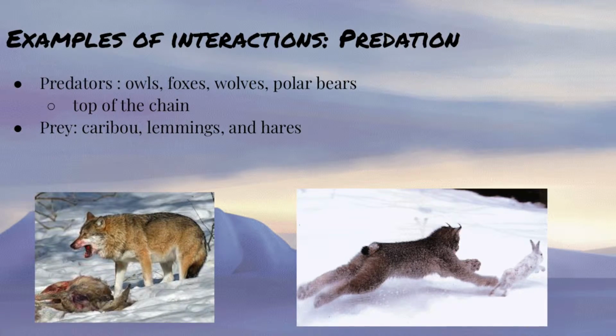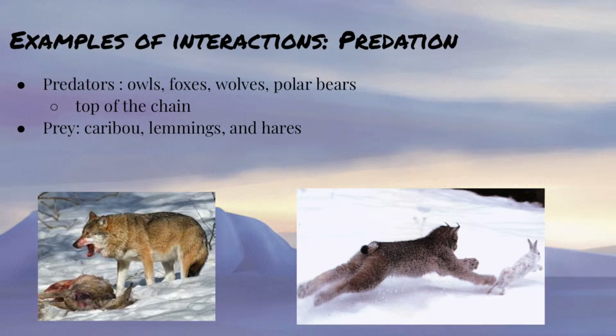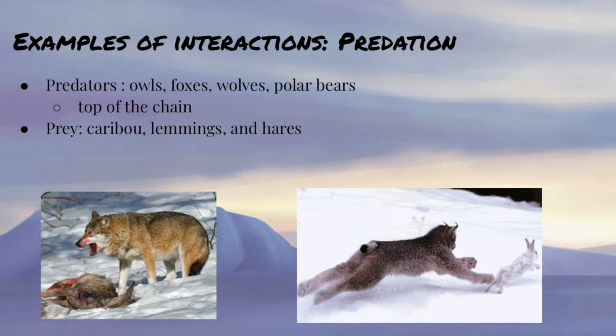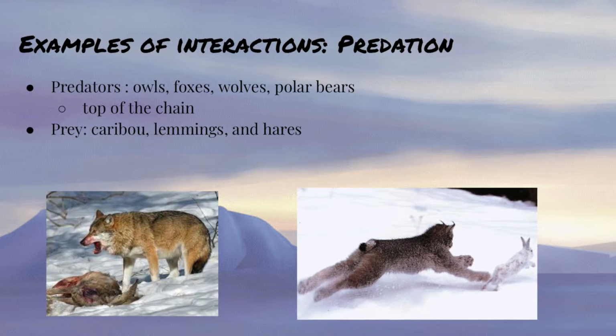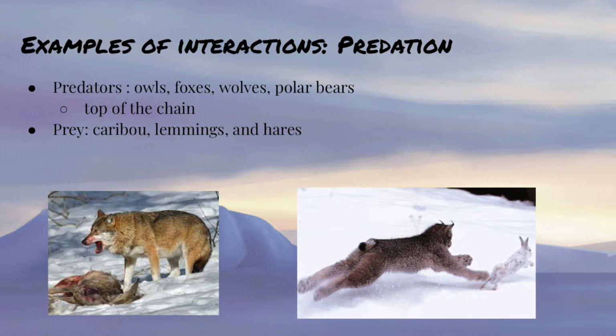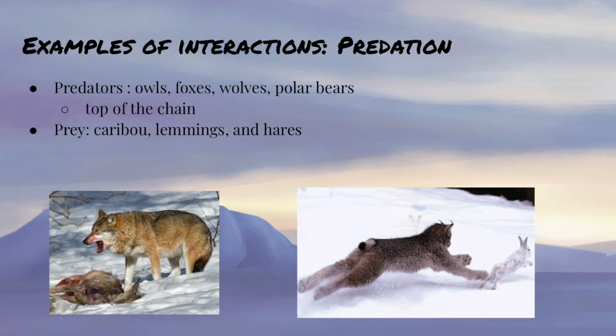Another predator-prey connection would be the snowy owl and several different small animals. Some small mammals like mice, voles, lemmings, and even rabbits are prey for the snowy owl. The snowy owl also eats birds and waterfowl, such as grouse and ducks. They also eat any small animals, even fish.